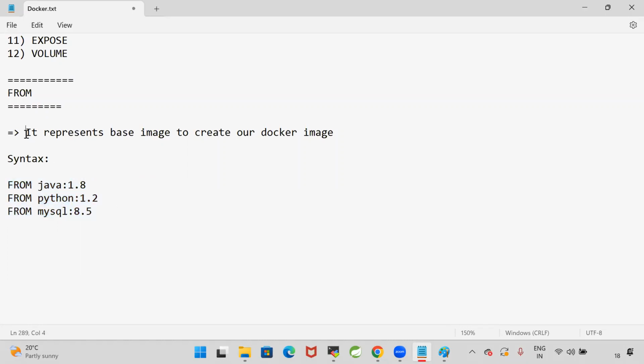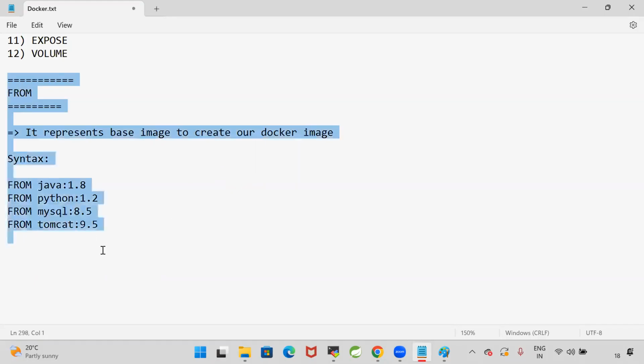So what is the FROM keyword? It represents the base image to create our Docker image. Like this, we are going to specify the syntax. For example, I want to use Tomcat to run my application, Tomcat 9.5. So here, the FROM keyword we are going to use in the Docker file. The FROM keyword represents the base image to create our Docker image.